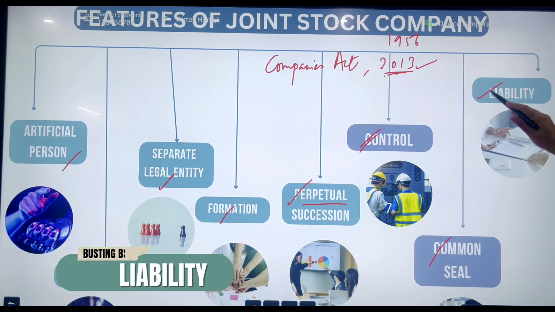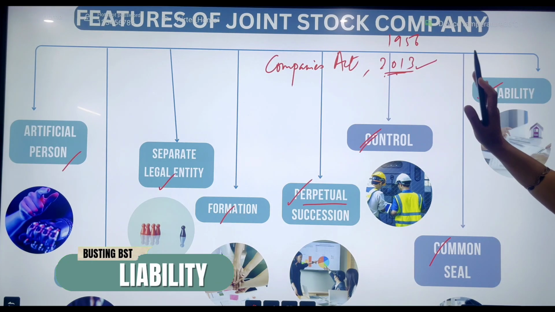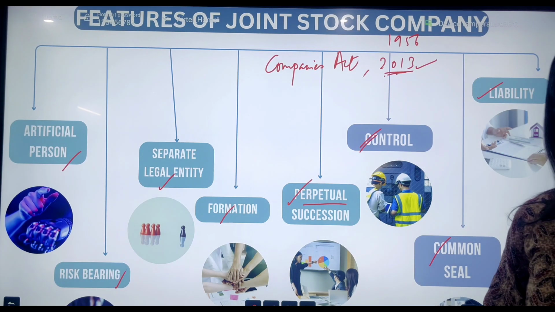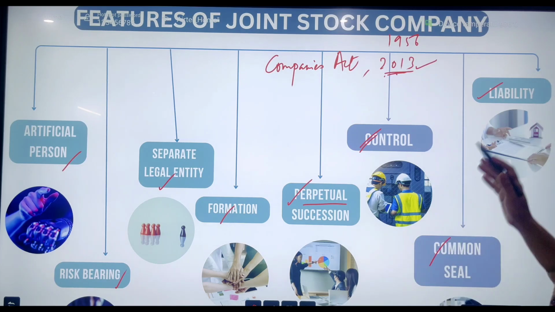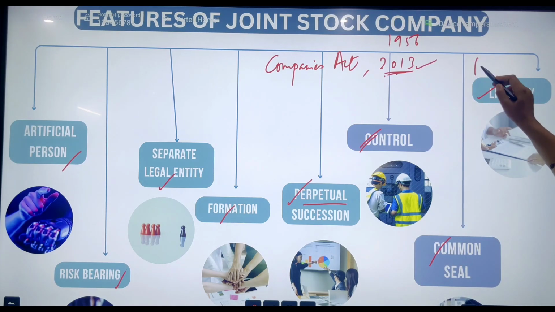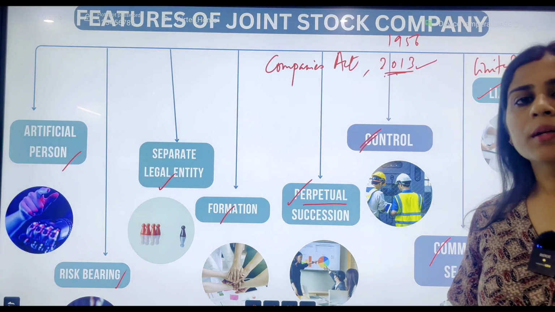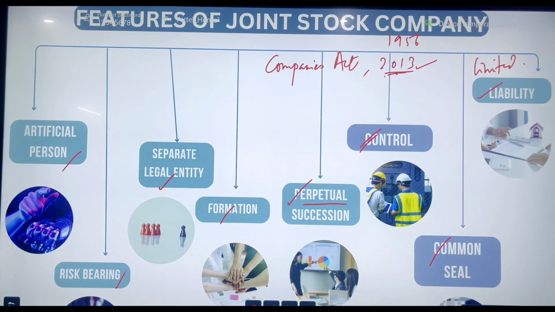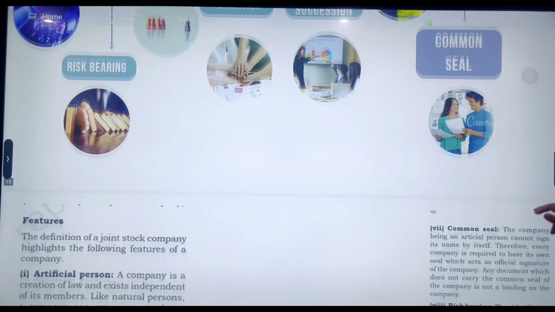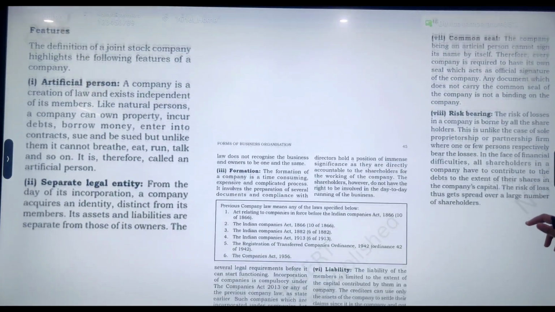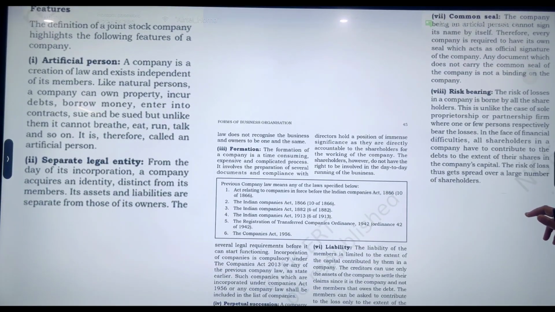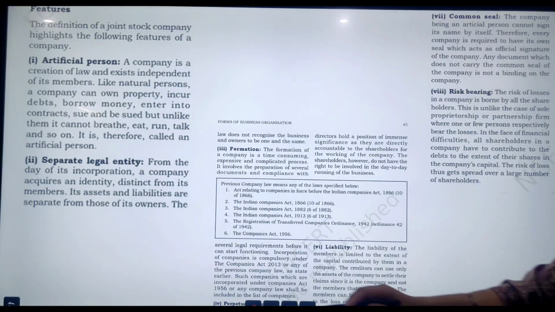Then we have liability. Liability in this case, as it is the most advanced form in the entire chapter, we can always conclude that liability is definitely limited, in the sense that no personal assets can be taken up in order to pay off the business debts. Now let us see what NCERT has to say, and let us quickly discuss the merits and demerits of such a form. It is said, students, that company is an artificial person.